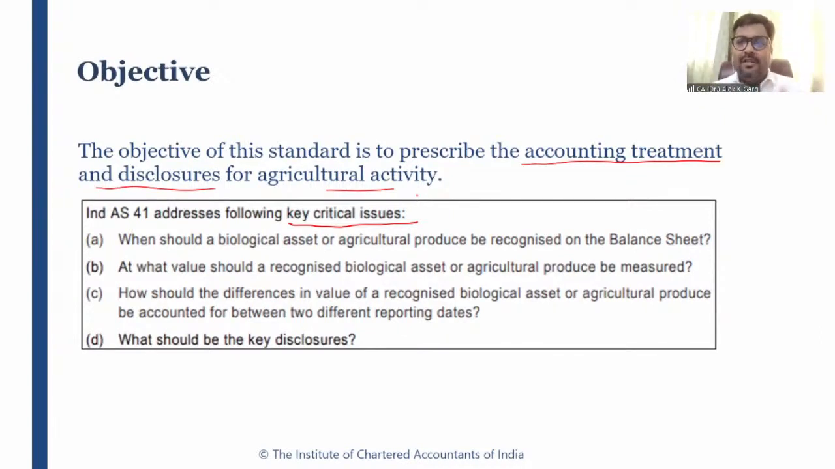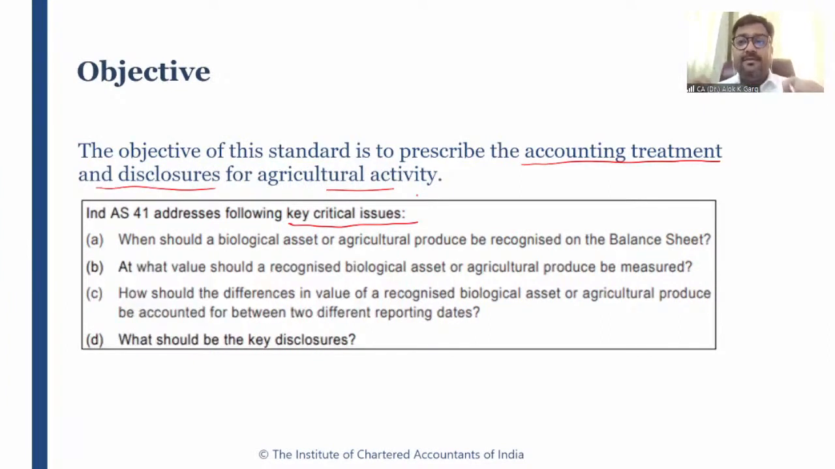So all these issues have been addressed by this particular standard. In our earlier regime, if on a tree there are mangoes, for example 100 kg of mangoes, those mangoes were not recognized in the books of accounts. When the companies sold those mangoes, whatever income was derived from selling them needed to be recognized. But if the entity was plucking those mangoes and putting them into cold storage, at that point of time the entity was not recognizing the value of those mangoes.